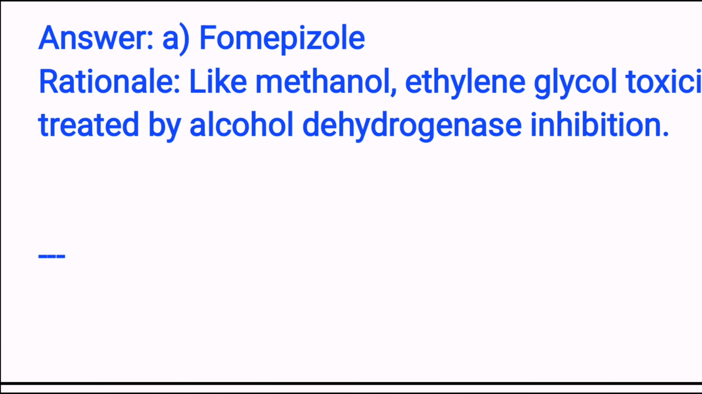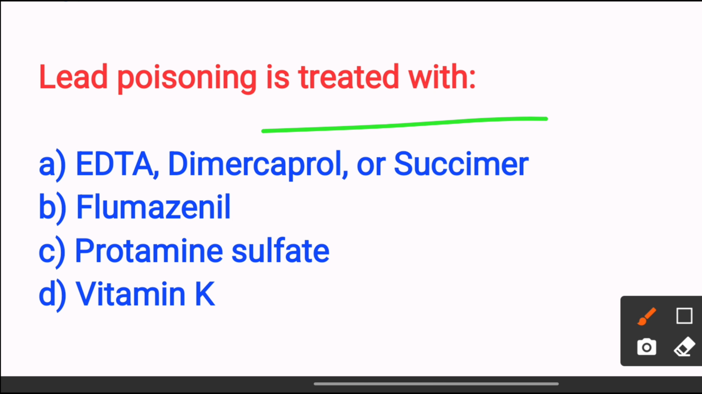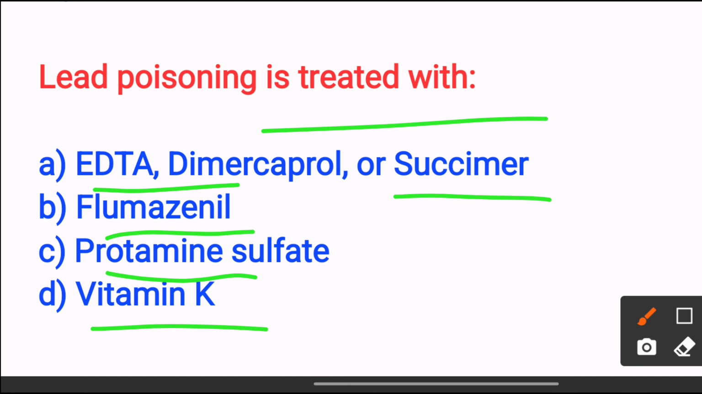Next, lead poisoning is treated with: option A EDTA, dimercaprol or succimer, option B flumazenil, option C protamine sulfate, option D vitamin K.